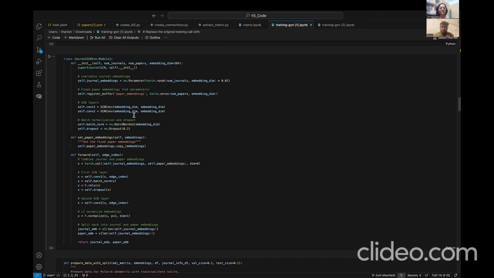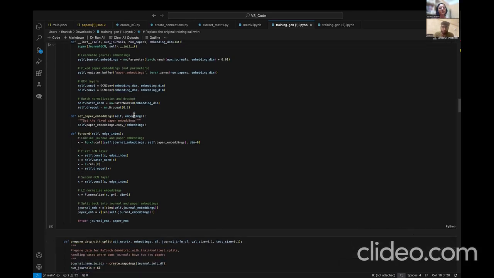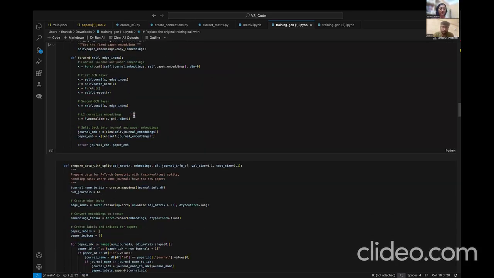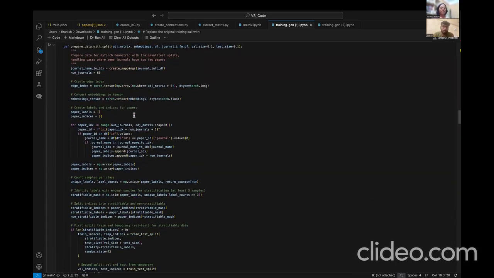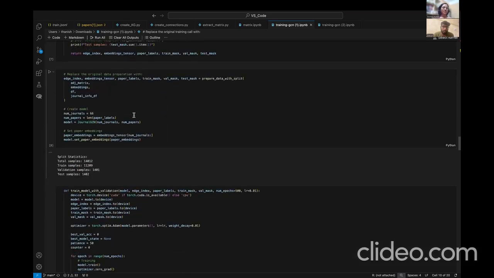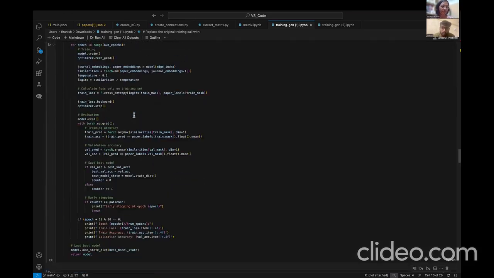And after that, the paper embeddings are set fixed. We do not change the paper embeddings in the training process. So once we get the journal embeddings after the convolution operations are performed, while training, we use the cross entropy loss, so that the journal embeddings are updated during training and the paper embeddings are set fixed during the backprop operation.